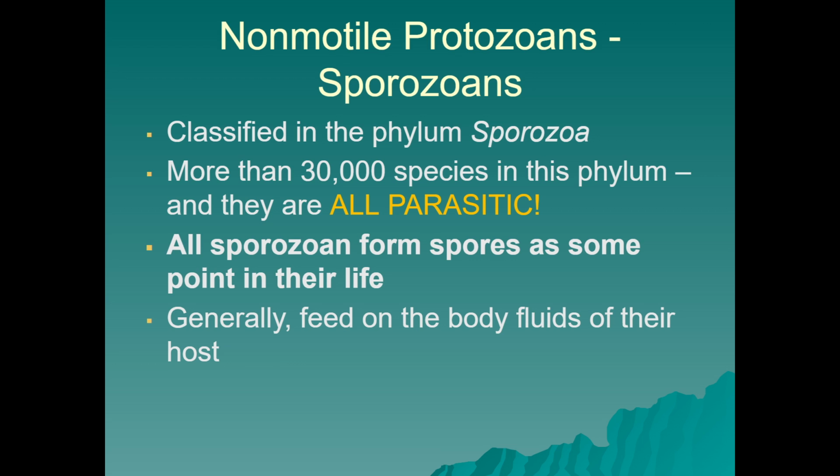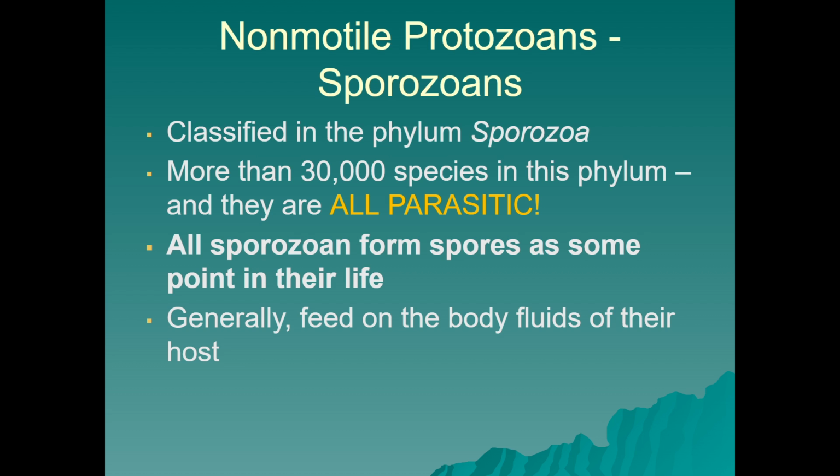Next, we're going to be looking at just a few examples of non-motile protozoans. So protozoans are primarily animal-like, so these kind of don't fit the norm. And the reason they're non-motile is because they're all parasitic. They're not motile in their environment because their environment is a host cell, and they are classified in the phylum Sporozoa.